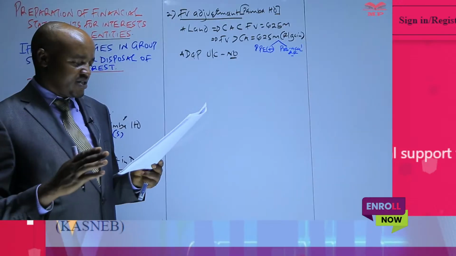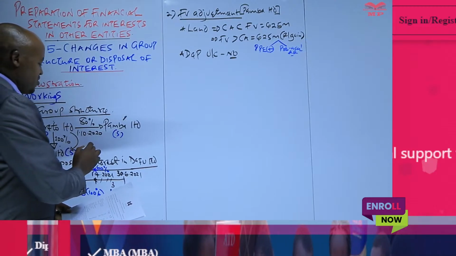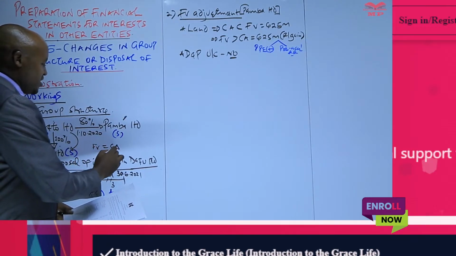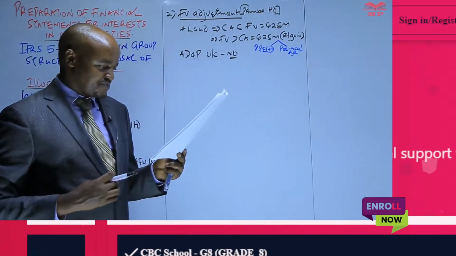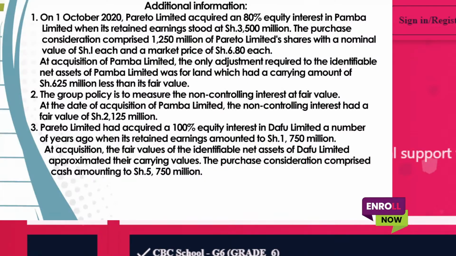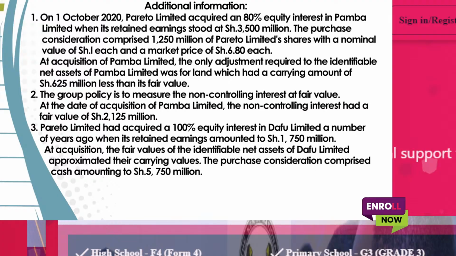So it means that at the date of acquisition, this company revalued the assets, and the fair value of identifiable assets was equal to the carrying amount. There was no revaluation gain or loss. And then you're given the purchase consideration, which was 5750.